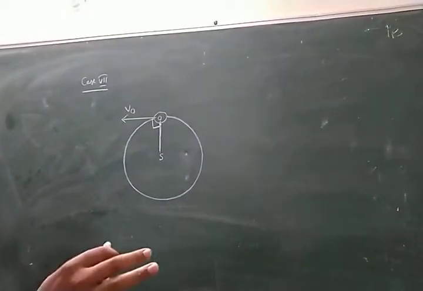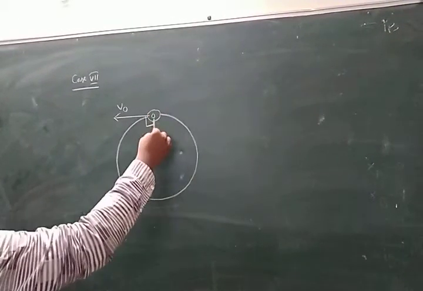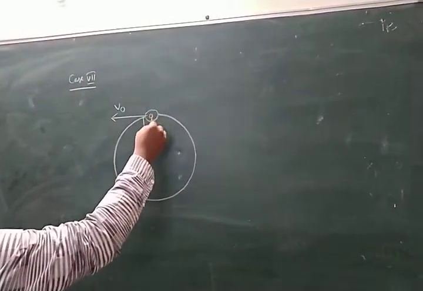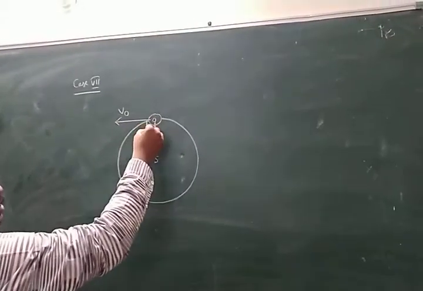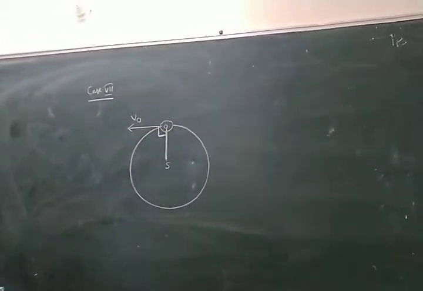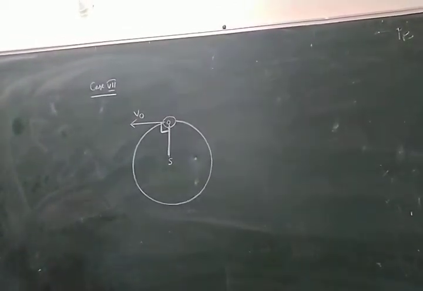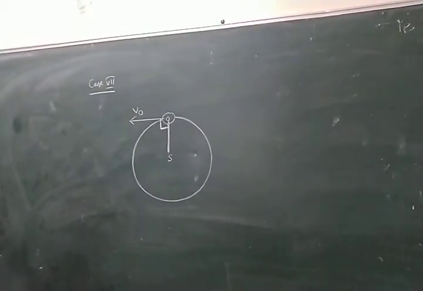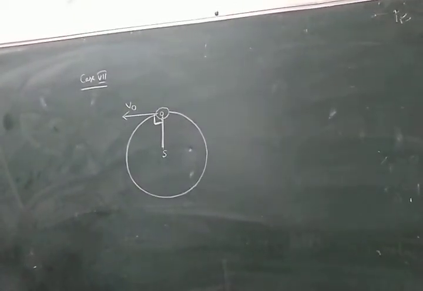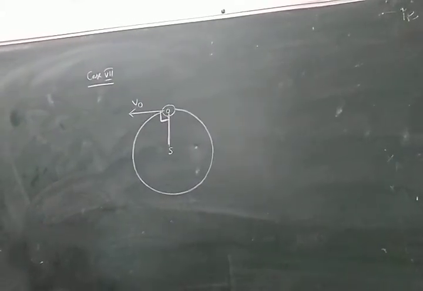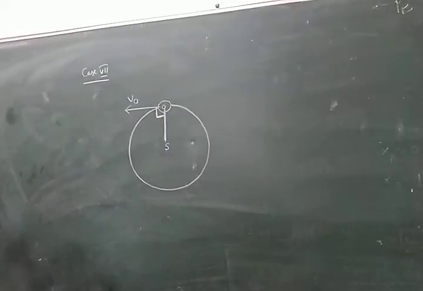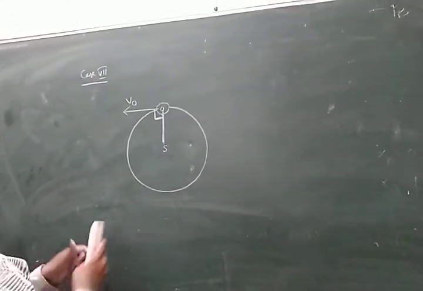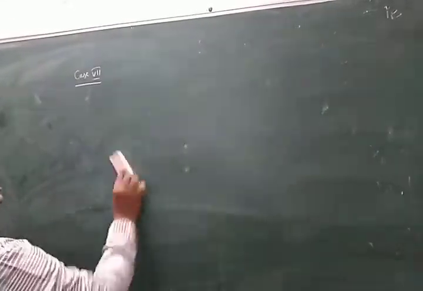The other point is, this is the line of sight, line joining between source and observer. Here observer moves perpendicular to line of sight, line joining between source and observer. That means there is no Doppler effect. Okay. This is the case 7. Next case, Nana. Here case 8, Nana.